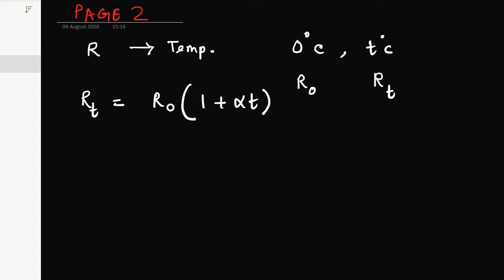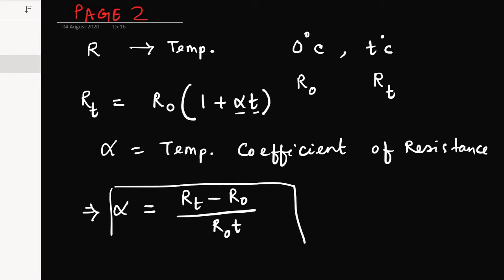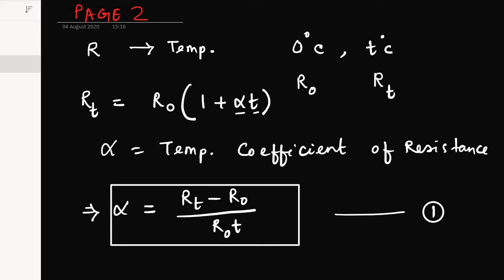Now you can see I have introduced another two terms here. What are these two terms? T is the temperature in degrees Celsius as always. Alpha is actually the temperature coefficient of resistance. You can note it down. Now if I solve this equation, I will find alpha is actually RT minus R0 divided by R0T. This would be the formula for the temperature coefficient, and this would be equation number 1.